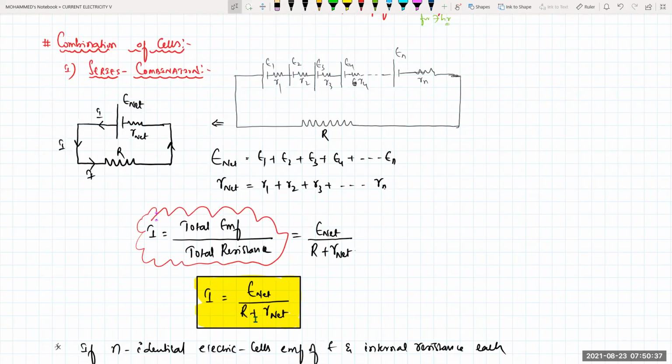So when the cells are connected in the series combination, how do you write the current? I is equal to total EMF divided by total resistance. Total EMF means E net. Total resistance means capital R plus R net.